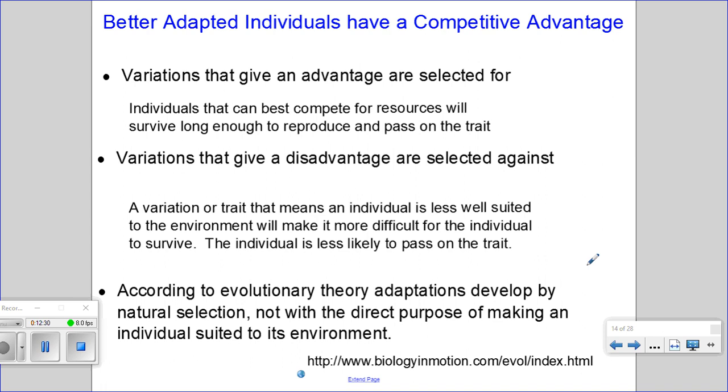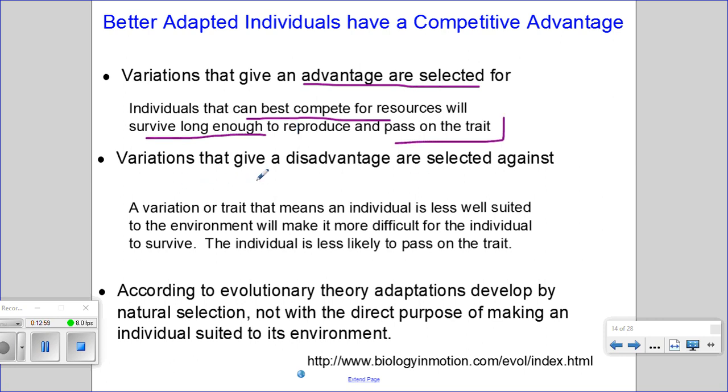So with these variations now, you can have better adapted individuals that can have a competitive advantage. So variations that give an advantage are selected for. Basically, variations that allow individuals to best compete for resources will allow those individuals to survive long enough to reproduce and pass on these particular traits.